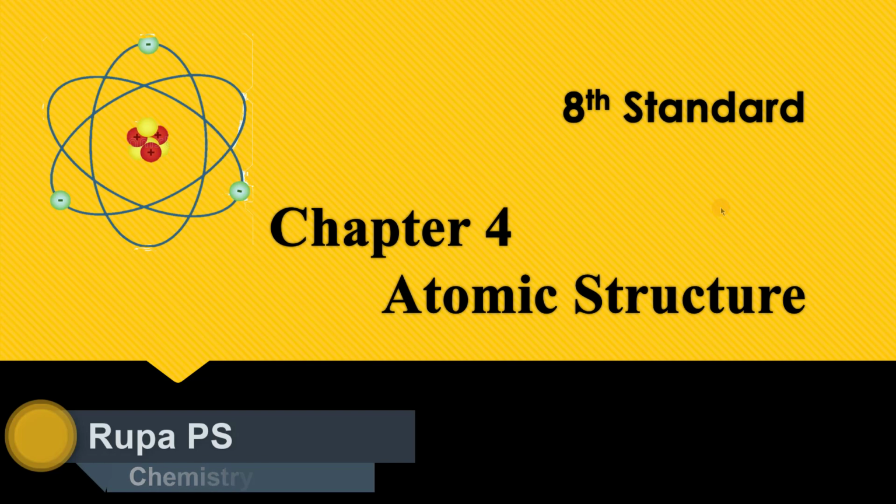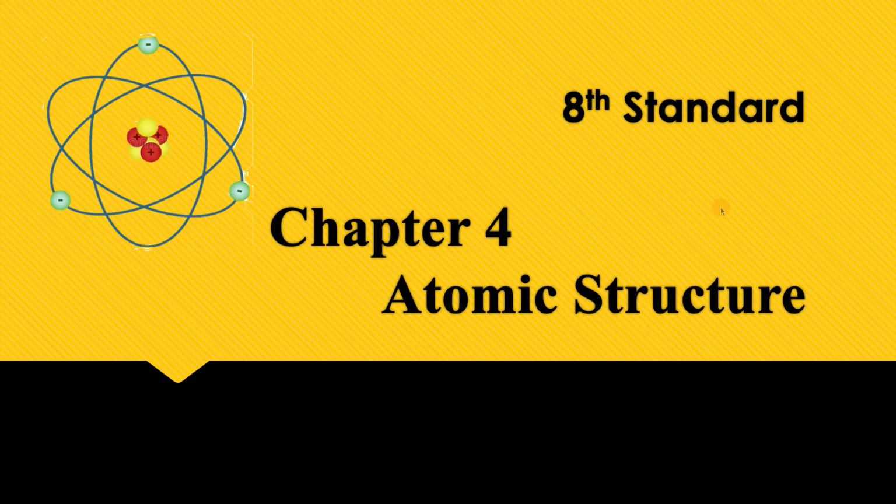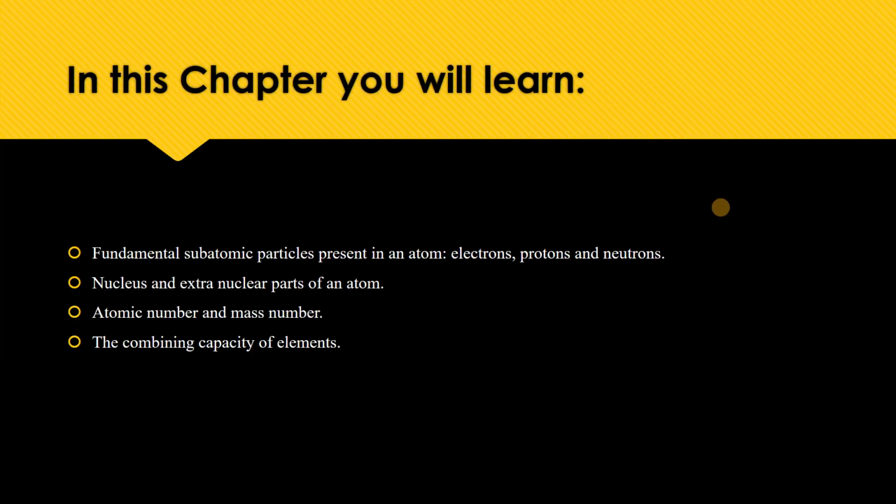I am here to talk about atomic structure, which is chapter 4 in your chemistry textbook. In this chapter you will learn about the fundamental subatomic particles present in an atom: electrons, protons and neutrons, the nucleus and extranuclear parts of an atom, atomic number and mass number, and the combining capacity of elements. But in this video, let us talk only about atoms, the discovery of atoms and about electrons. This seems overwhelming, but don't worry, let us make it very simple and easy.